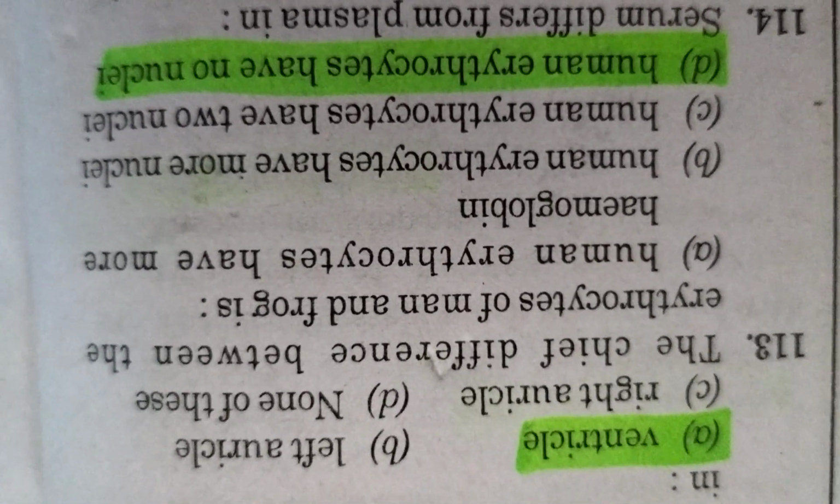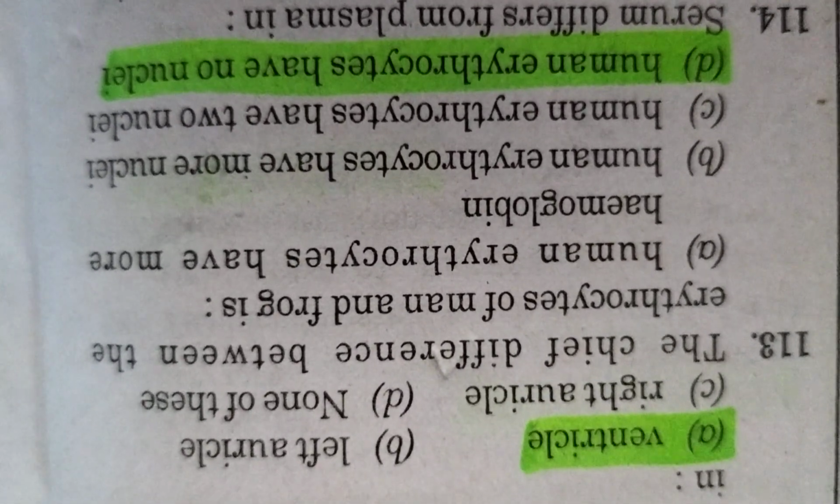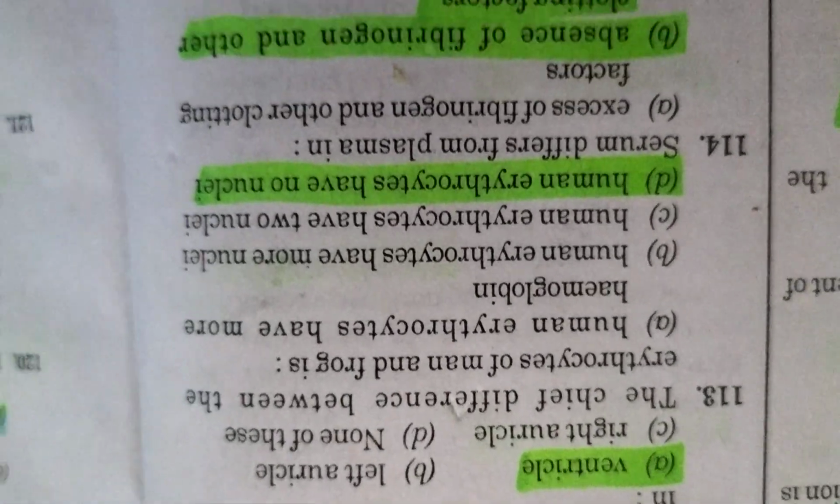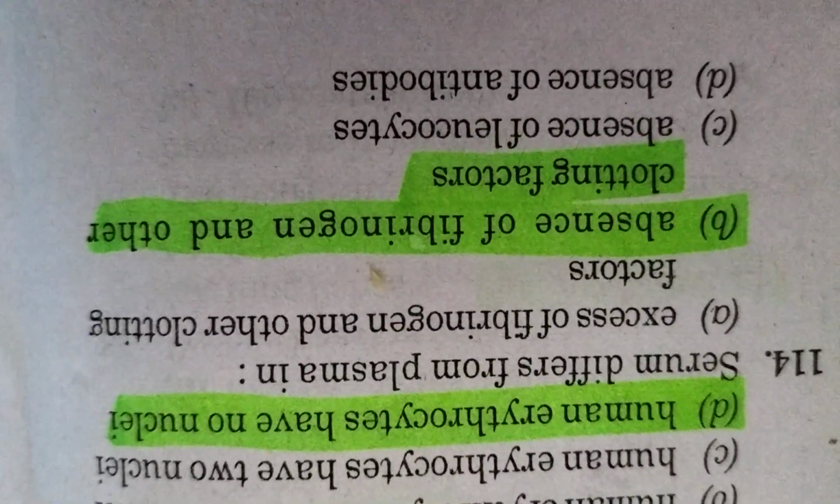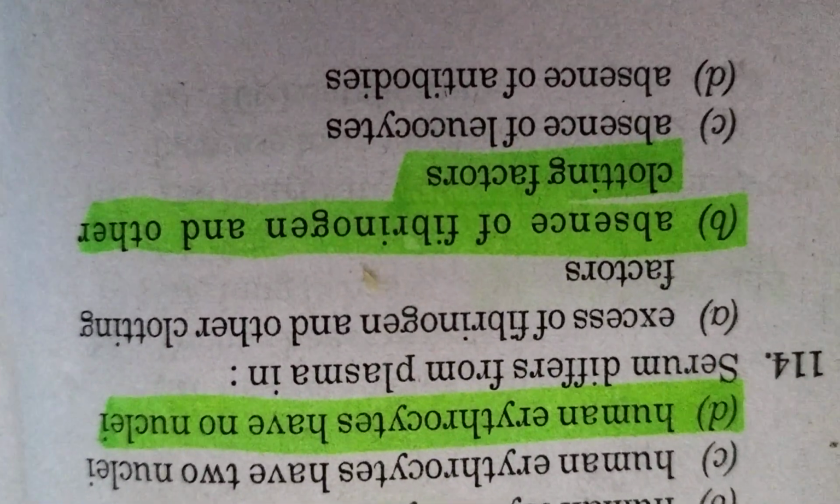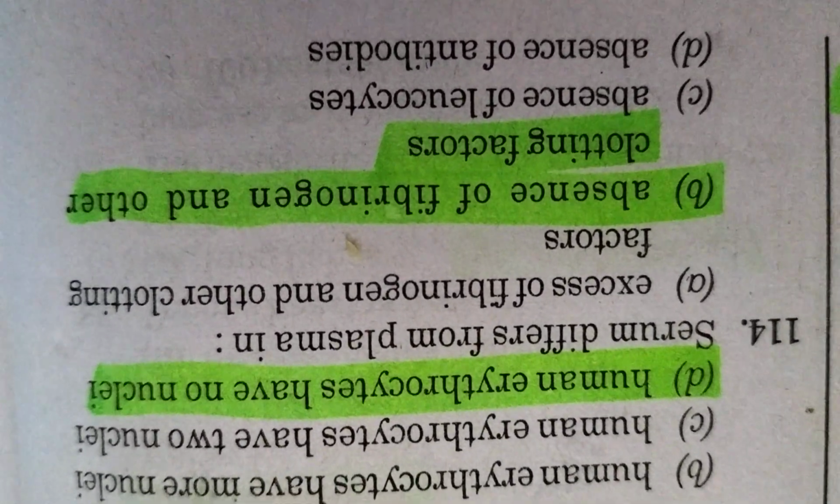Chordae tendineae in the heart are found in ventricle. The chief difference between the erythrocytes of man and frog is human erythrocytes have no nuclei. Serum differs from plasma in absence of fibrinogen and other clotting factor.